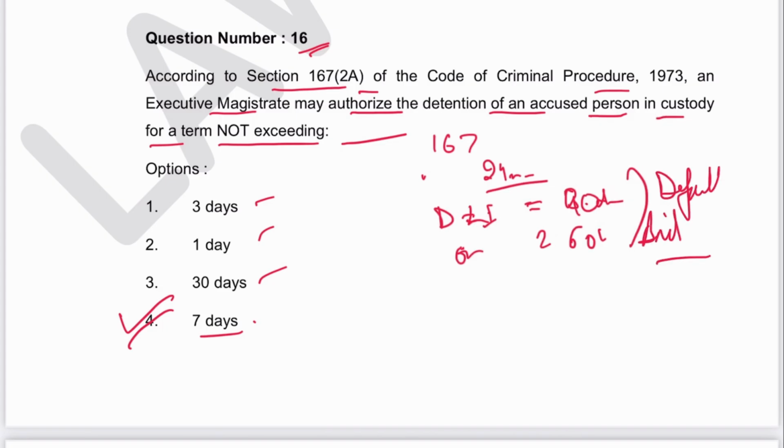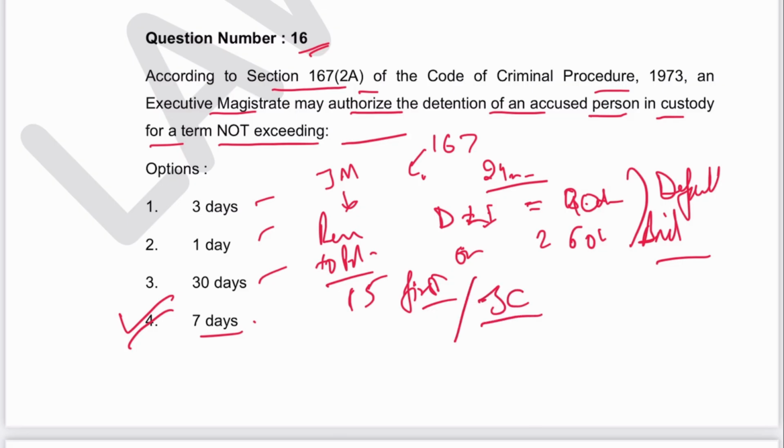Also the judicial magistrate can send the accused in remand to police, maximum 15 days. First 15 days, then after that there is no PC, only JC, judicial custody. Now section 167 has become 187 in Bharatiya Nagarik Suraksha Sanhita. 4 is the answer.